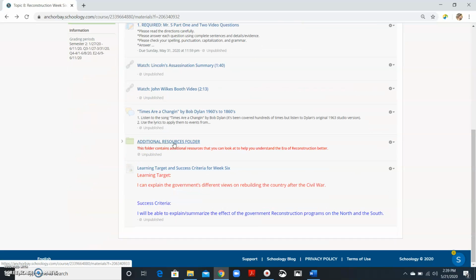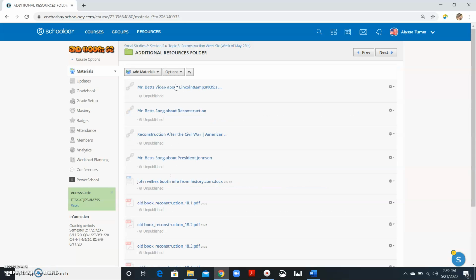And here's the additional resource folder. Again, if you finish everything and you want to learn a little bit more about the Reconstruction era, you click here. There's a couple Mr. Betts songs about Reconstruction. There's the Reconstruction after the Civil War video. Mr. Betts does a song about Reconstruction. Mr. Betts does a meme story about the Lincoln assassination. He does a really good job with that video. I highly advise you watch it.